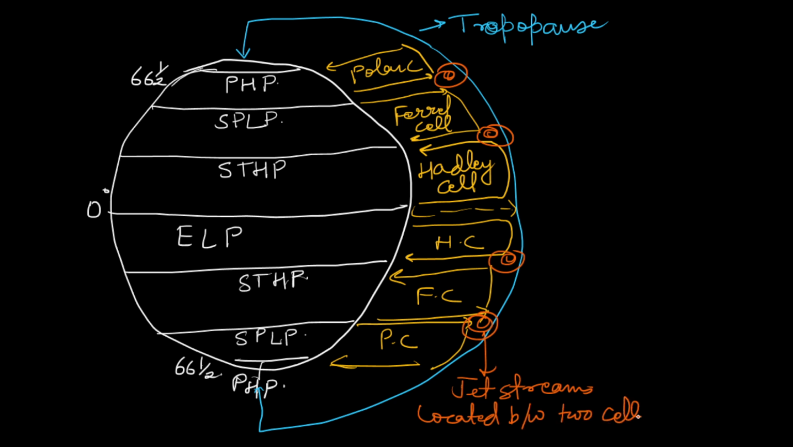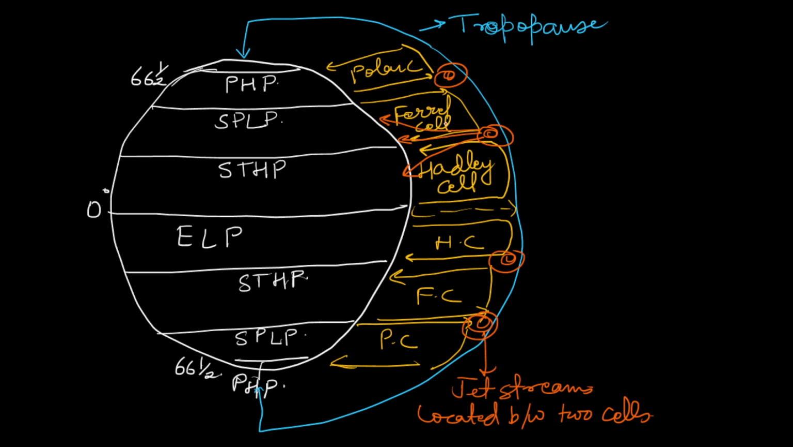Jet streams are generally located between two cells. Now we will see the movement of westerlies, or you can say movement of winds. You will see here that this is where westerlies are found. Generally you will see the movement of these winds like this. In the Ferrel cell they will move towards the poles, and in the Hadley cell they will move towards the equator. Okay, like this.